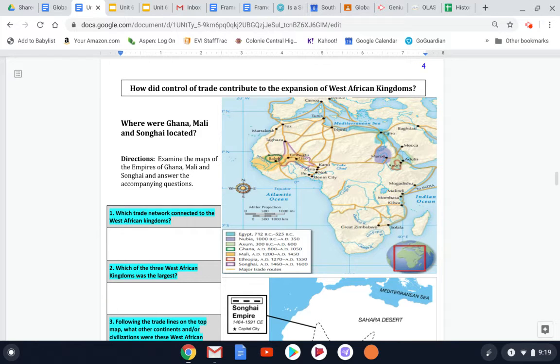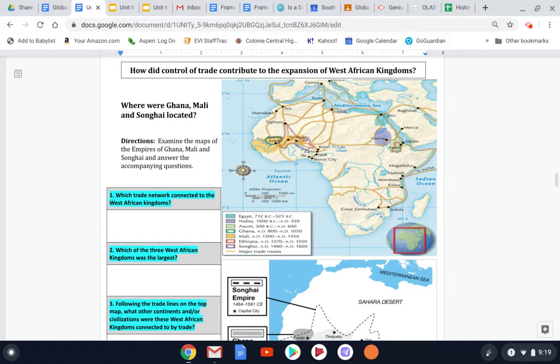So here's page 4. The question at the top is, how did control of trade contribute to the expansion of West African kingdoms? So this page mostly goes over some basic geography to identify where Ghana, Mali, and Songhai were located.